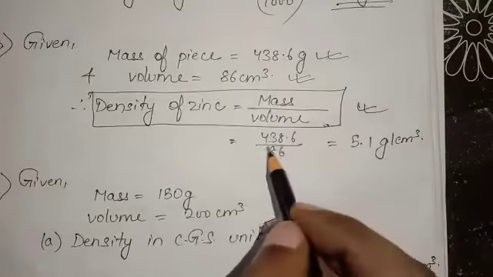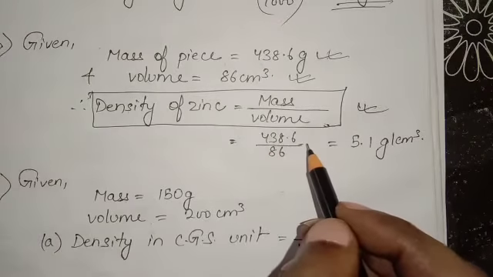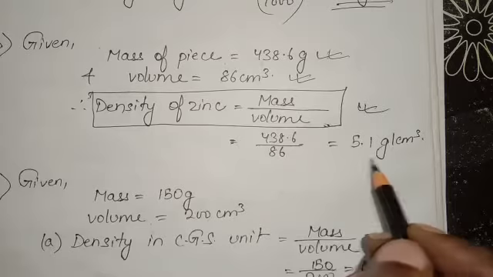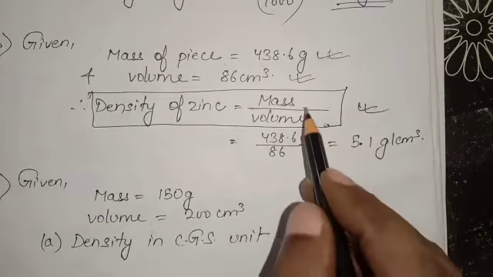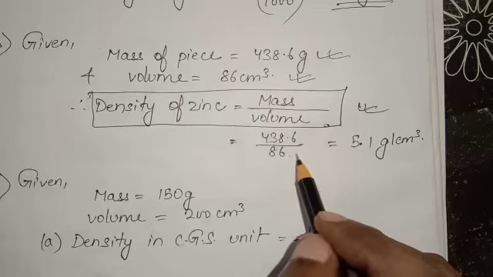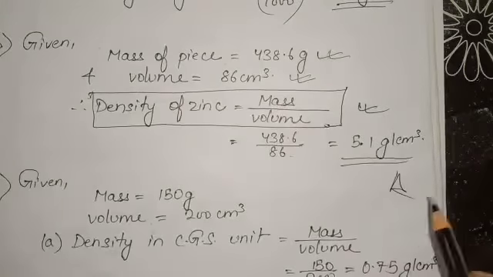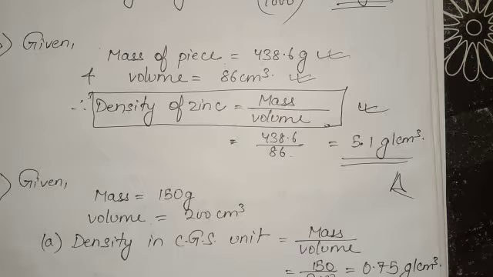Now, putting in mass equal to 438.6 divided by 86, you get the result 5.1 gram per centimeter cube, because mass is given in gram and volume is given in centimeter cube. This is the answer of question number 5. Let us go to question number 6.